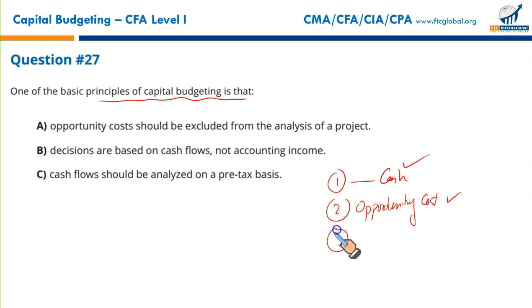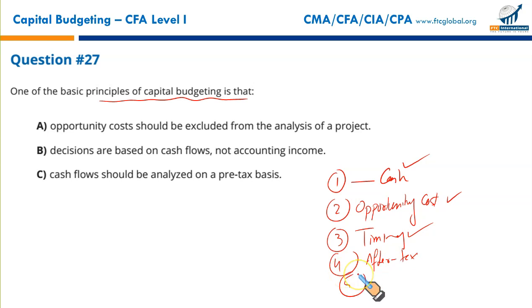Third, timing of the cash flows is very crucial. $1 now is worth more than $1 1 year later. Timing is crucial in the cash flows. Fourth, all the cash flows must be taken on an after-tax basis. And I'm sure you have done many questions. Cash flows must be taken on an after-tax basis. And fifth basic principle,